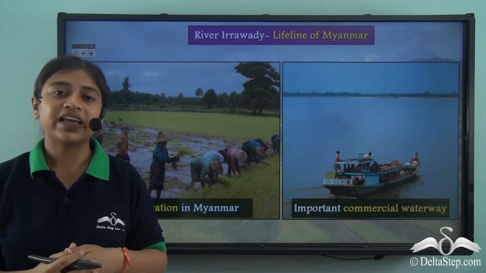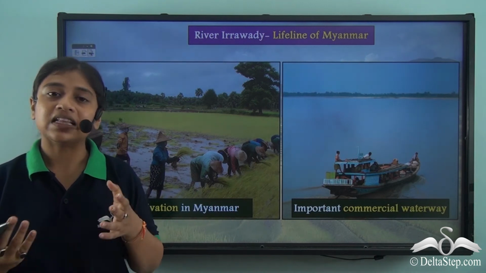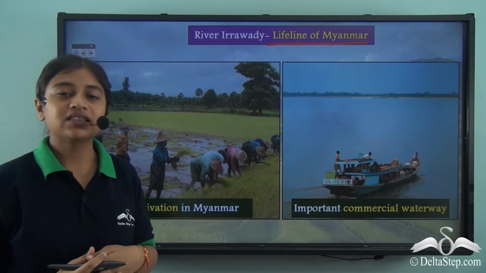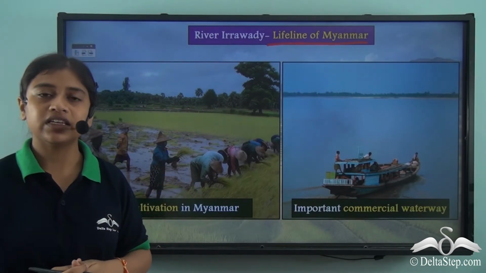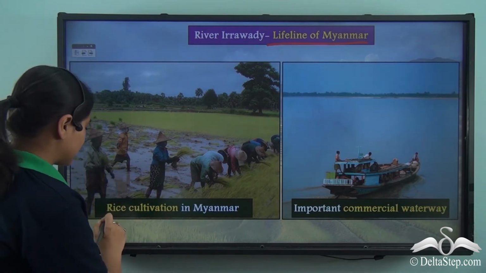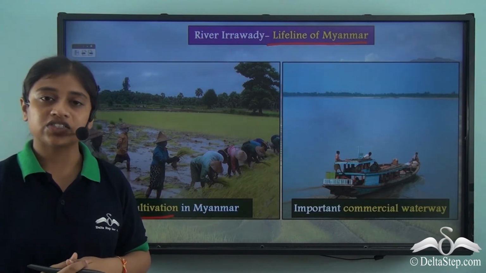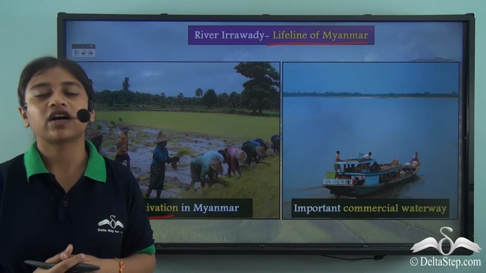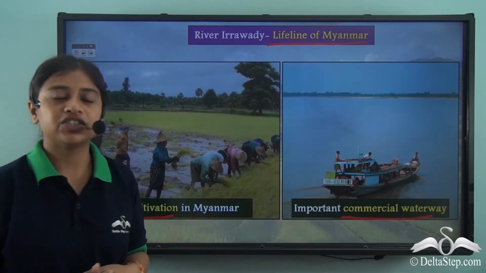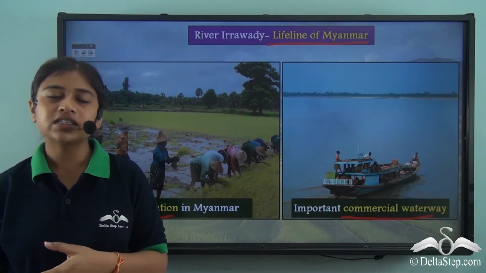River Irawati plays an important role as one of the most reliable commercial waterways of the country, and so it is often regarded as the lifeline of Myanmar. Other than that, as I mentioned, the delta of River Irawati is used for the cultivation of various crops. One of the most important crops grown here is rice. So rice cultivation in Myanmar is one of the most important activities of the country, and it has added to the prosperity of the country over the years. Other than that, it is an important commercial waterway, as I mentioned, which helps in the transportation of not only crops but also other commodities and foodstuffs.